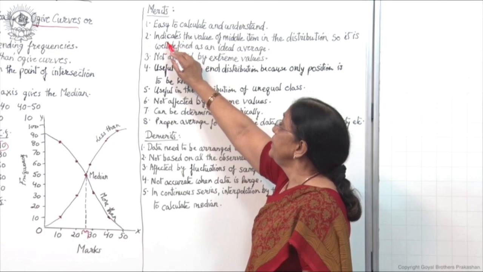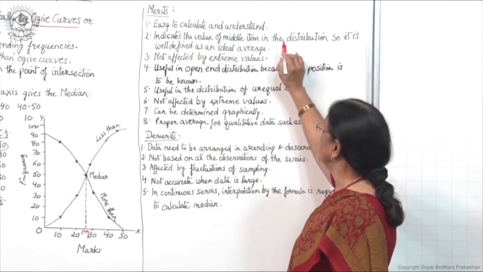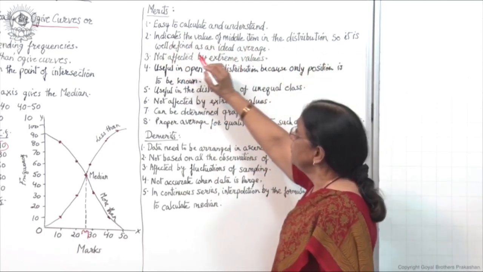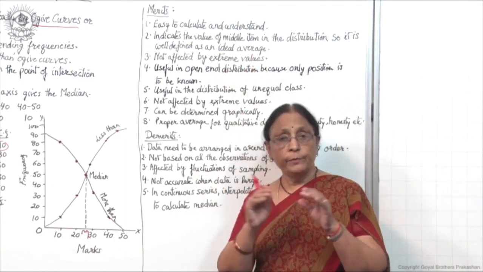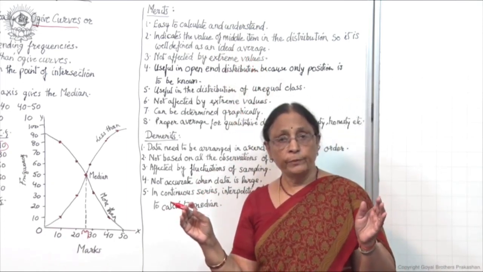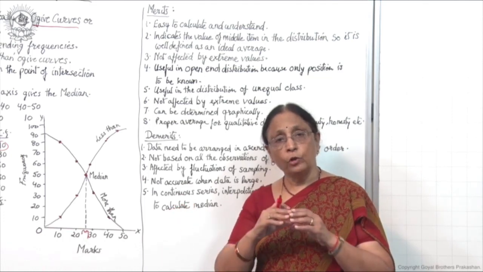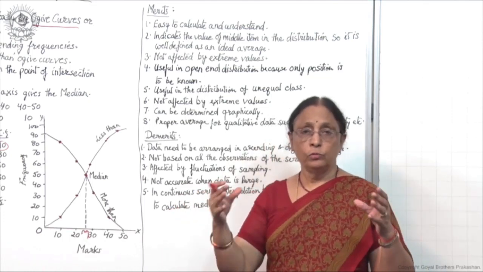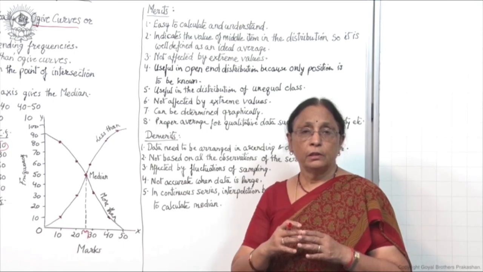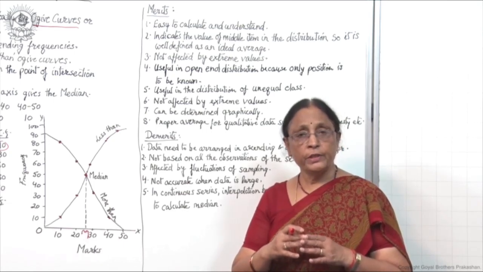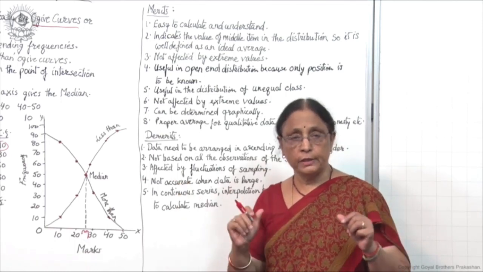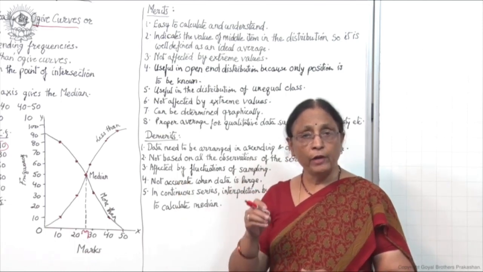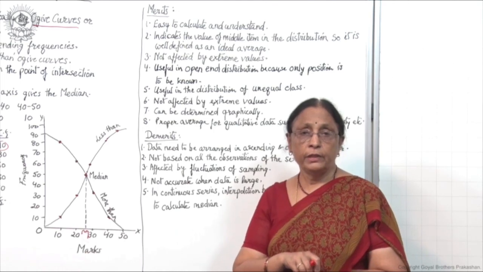Second, it indicates the value of the middle item in the distribution, so it is well defined as an ideal average. In the arithmetic mean, you have to take the whole series into consideration. But in the case of median, you locate it by the central value.